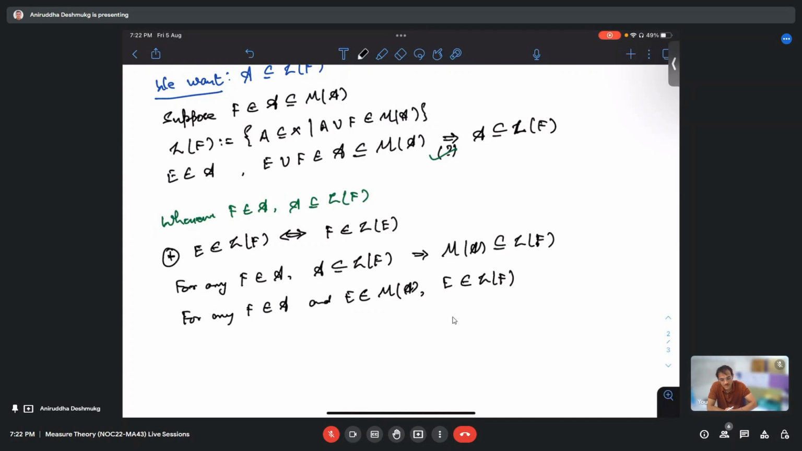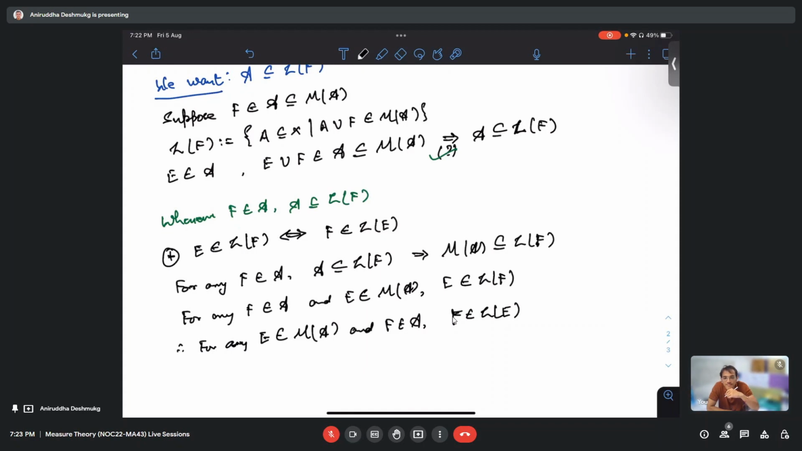Yes. But I have just seen that whenever E is inside L of F, it is the same as saying F is inside L of E. Therefore, for any E in M of A and F in A, F is inside L of E. Is this clear?